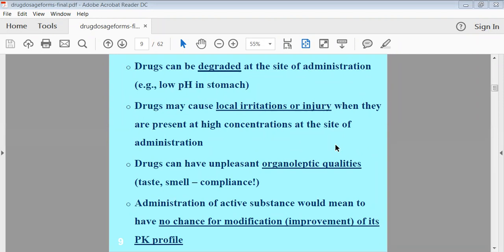Then some drugs have the ability to cause irritation to your mucosal membrane, and inside the stomach also they can cause irritation. When you administer such a drug without any excipients, then due to the irritation, vomiting may persist, or the patient will not be able to take that pure drug. If you convert such drugs into the dosage form, then we can minimize the irritation ability of that drug.